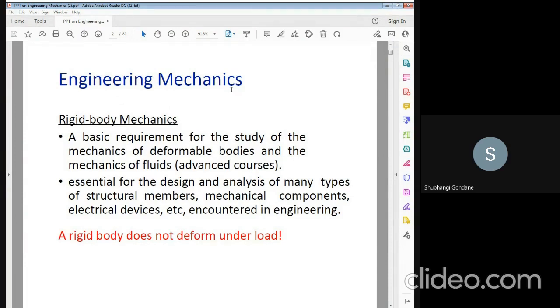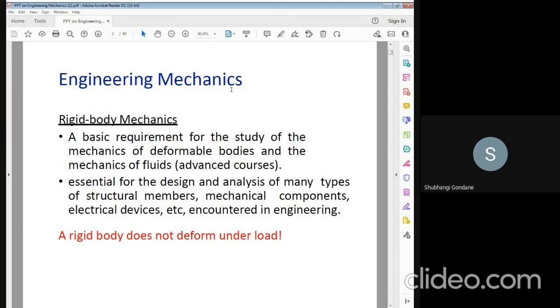It is the basic requirement for the study of the mechanics of deformable bodies and the mechanics of fluids. It can be related to mechanical members, mechanical components, and electrical devices encountered in engineering. Rigid body mechanics means your study can refer to deformable bodies. A rigid body does not deform under the load.